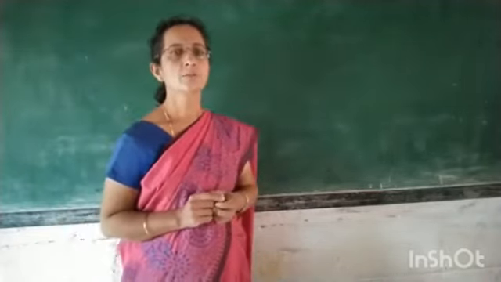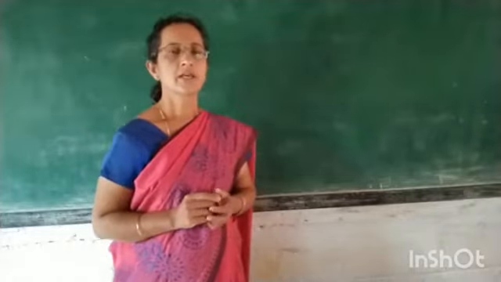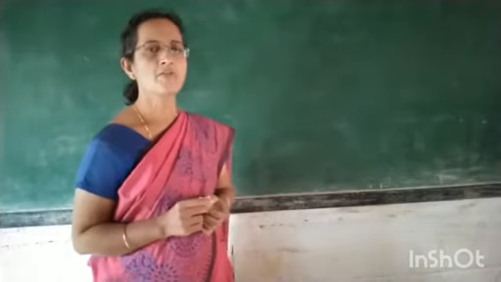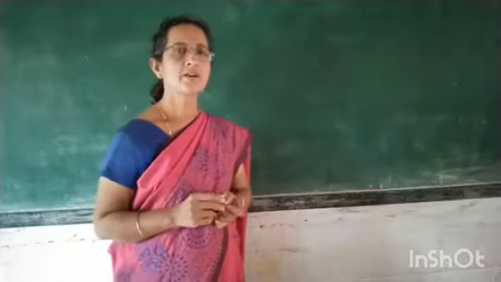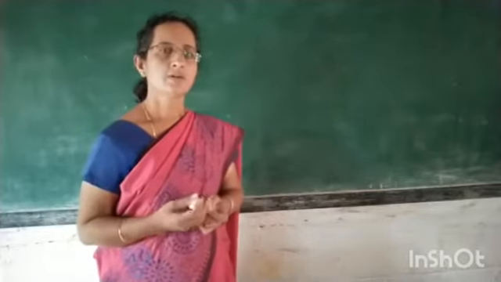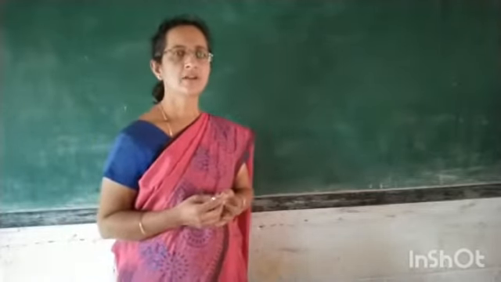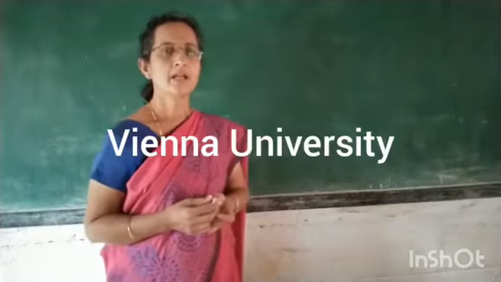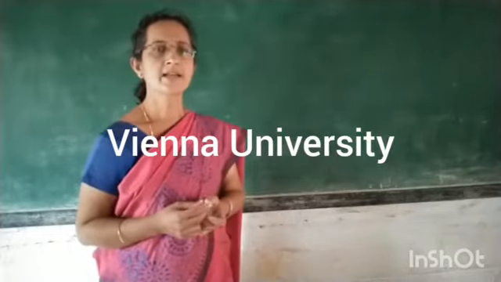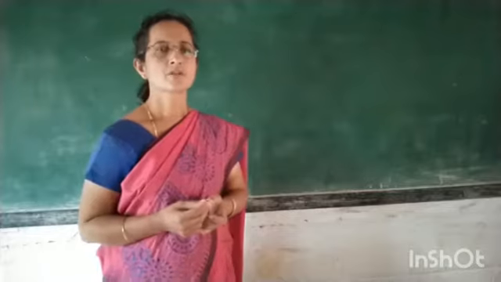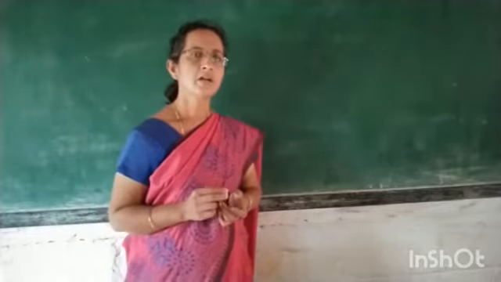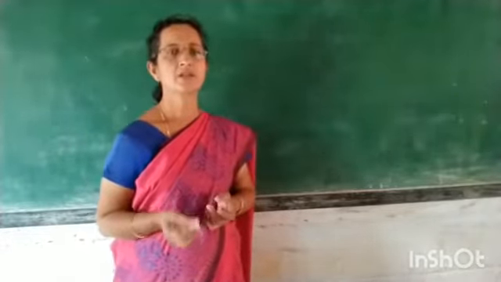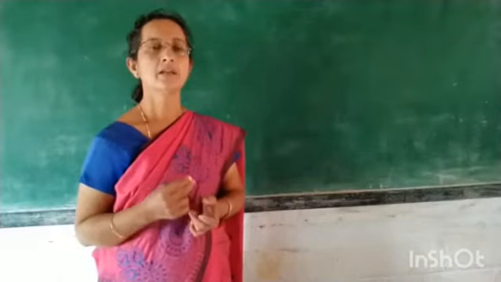Gregor Johann Mendel was a student of a monastery, and he was sent to the Vienna University for further studies. There he took the subjects science and maths. He correlated the subject science with mathematical calculations.